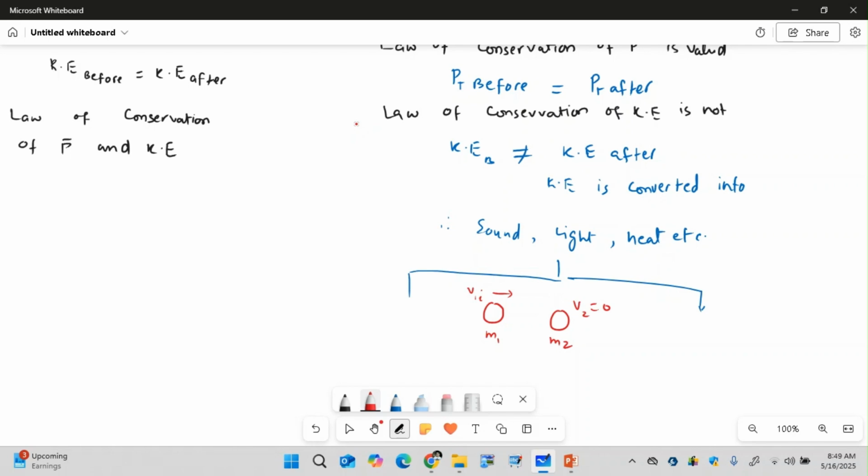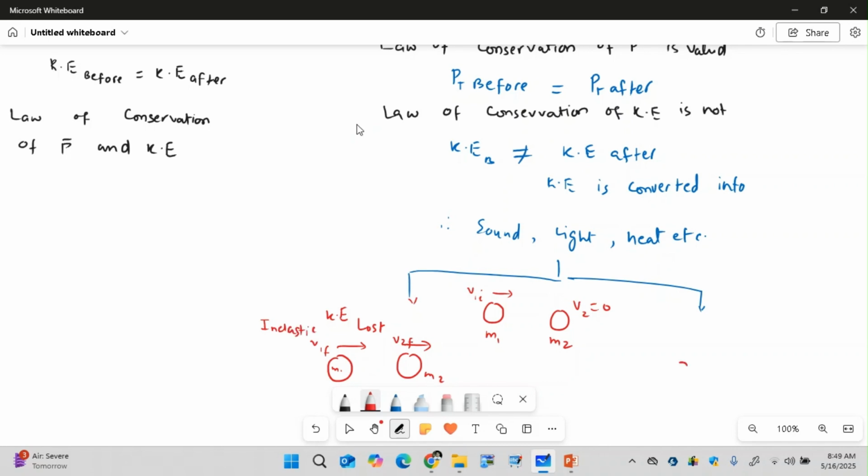After collision, the first object with mass m1 has some final velocity v1, and the second object with mass m2 also has some velocity, and still some kinetic energy is lost. So kinetic energy before is not equal to kinetic energy after, so this is considered simply inelastic because energy is lost.